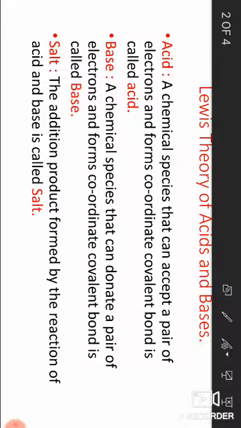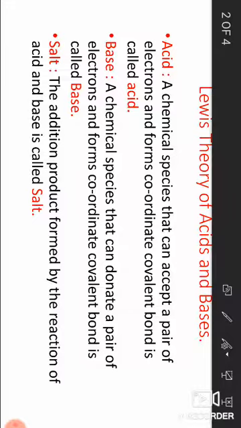In Arrhenius theory, salt definition: substances which can neither give H plus nor OH minus ions in aqueous solution during the primary ionization are called salt.